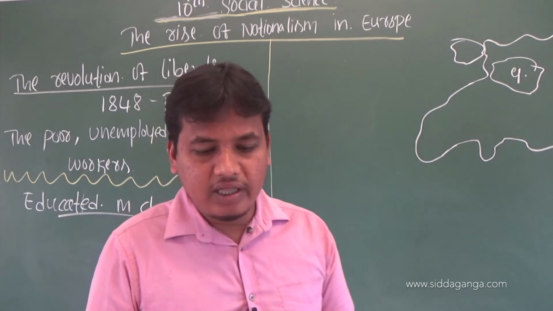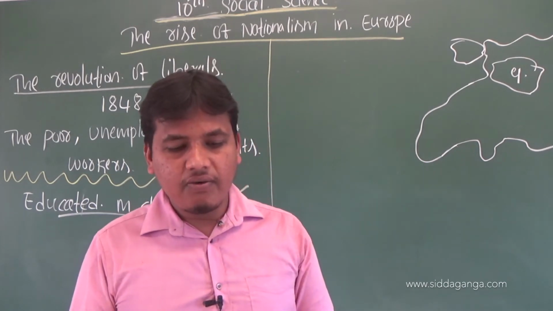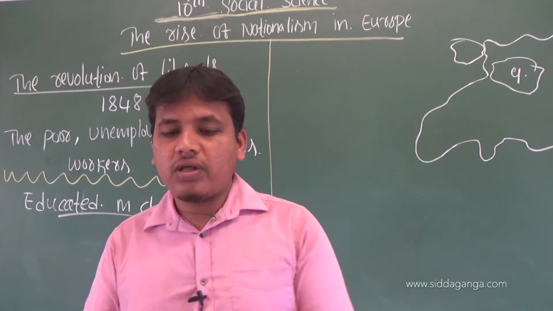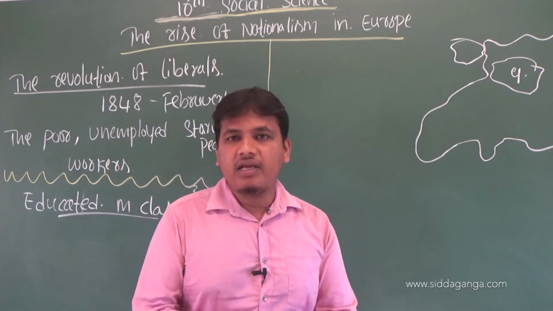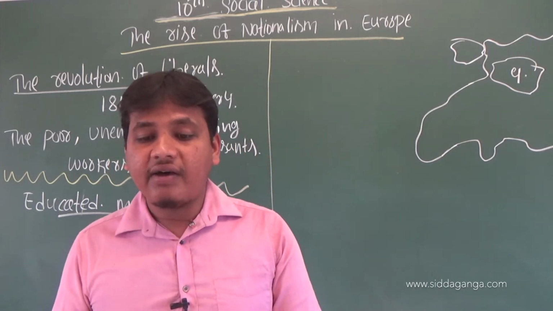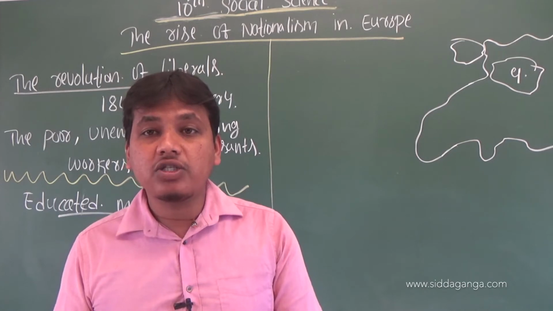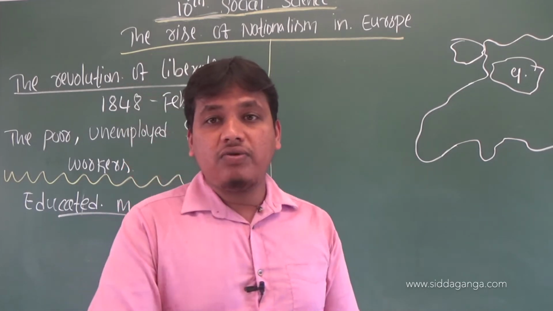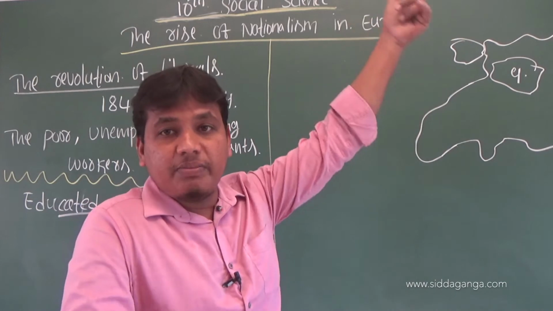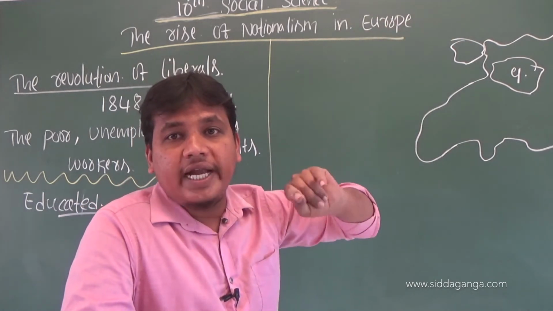Next, let us go on in this session. One example we have discussed. Next, let us go to page number 17, 3.3, 1848, the Revolution of the Liberals. It was also called the February Revolution. In the last period, before the last period, we discussed the July Revolution of 1830.